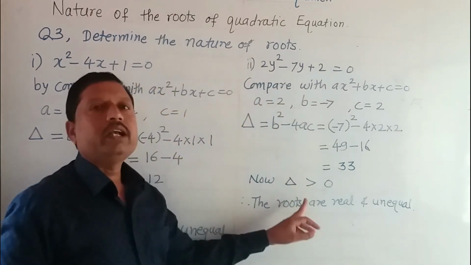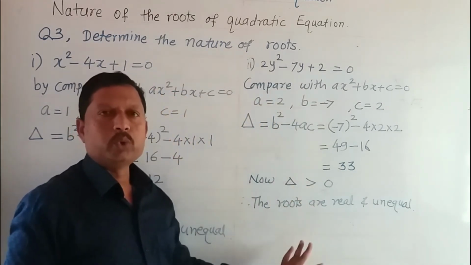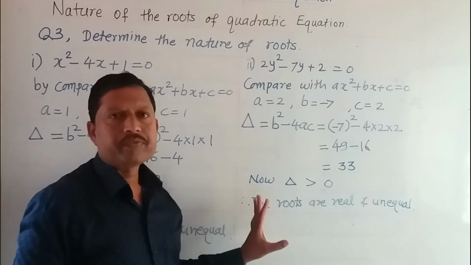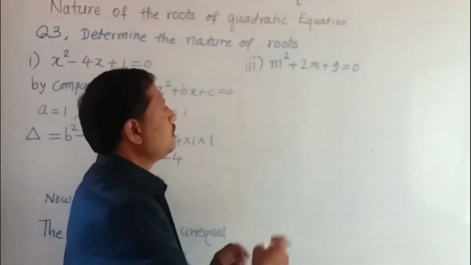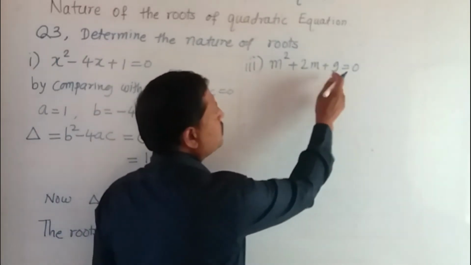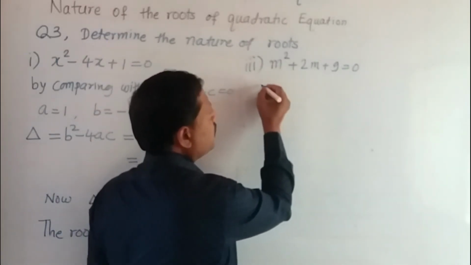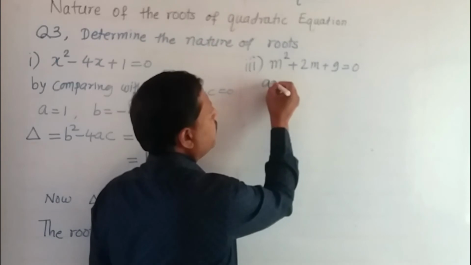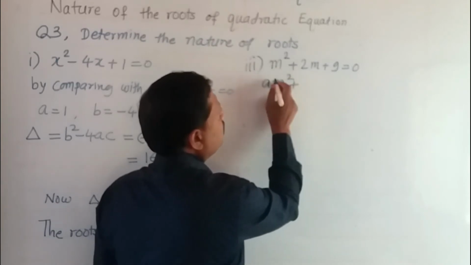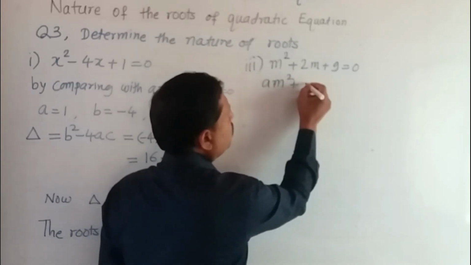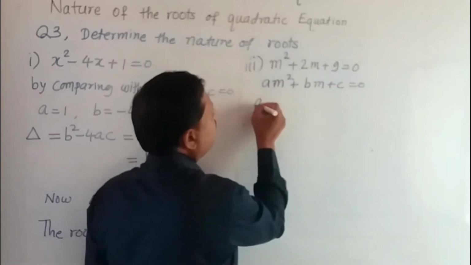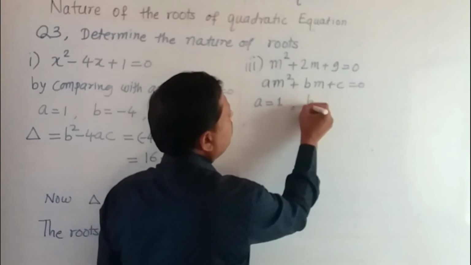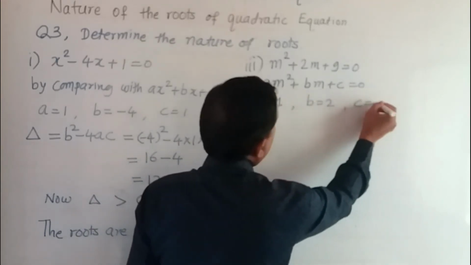In this way we decided the nature of the roots. These are very simple examples. The third example, m square plus 2m plus 9. Compare this equation with the standard form a m square plus bm plus c is equal to 0. We get here a is equal to 1, b is equal to 2 and c is equal to 9.